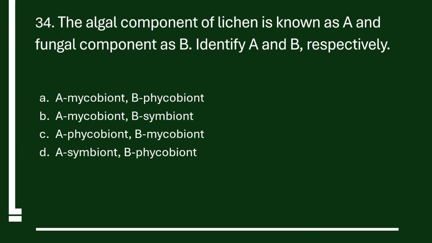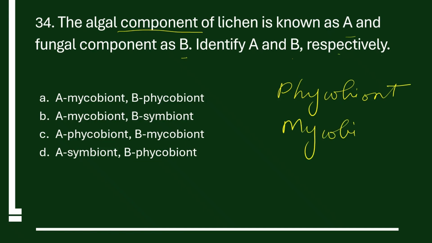34th question. The algal component of lichen is known as A and fungal component B. Identify A and B respectively. So the algal component is called phycobiont, and the fungal component is called mycobiont. Right? So the correct option will be option C, A is phycobiont, B is mycobiont.